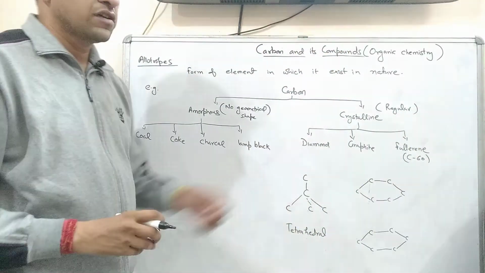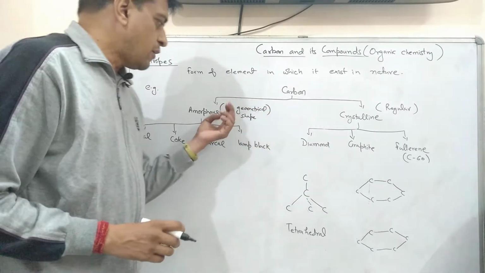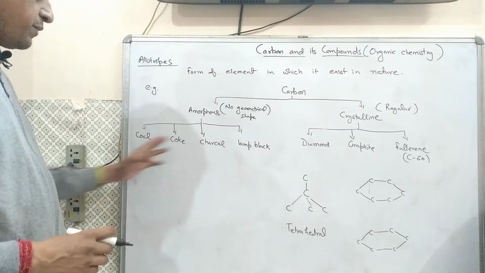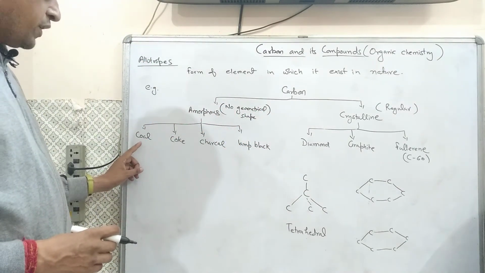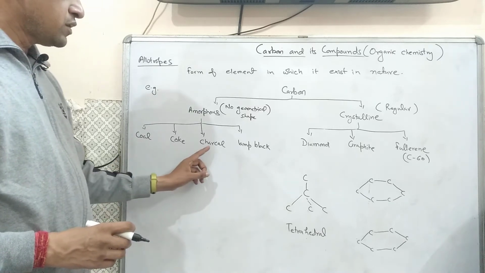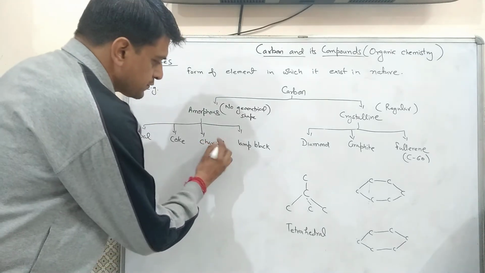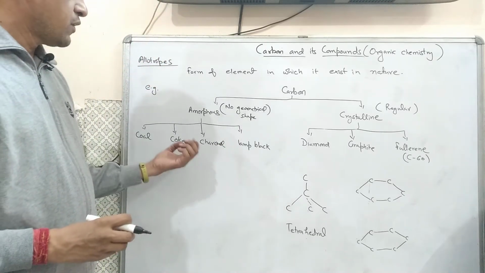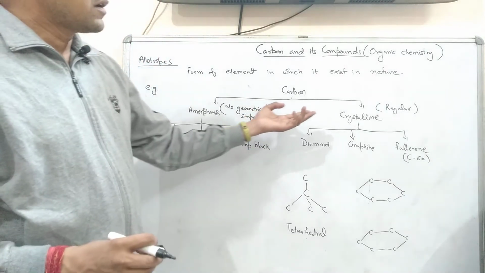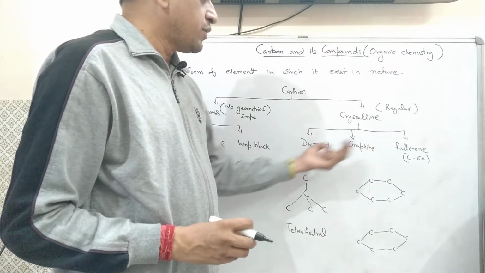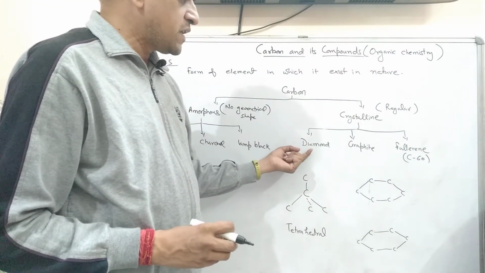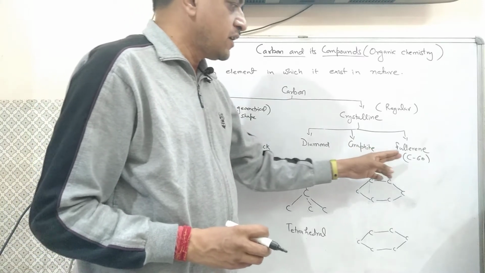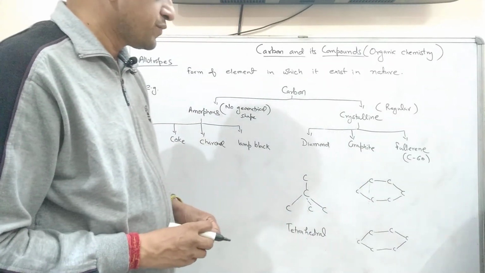Amorphous is further mainly of four types: coal, coke, charcoal, and lamp black. While the crystalline can be of three types: diamond, second graphite, and third fullerene.